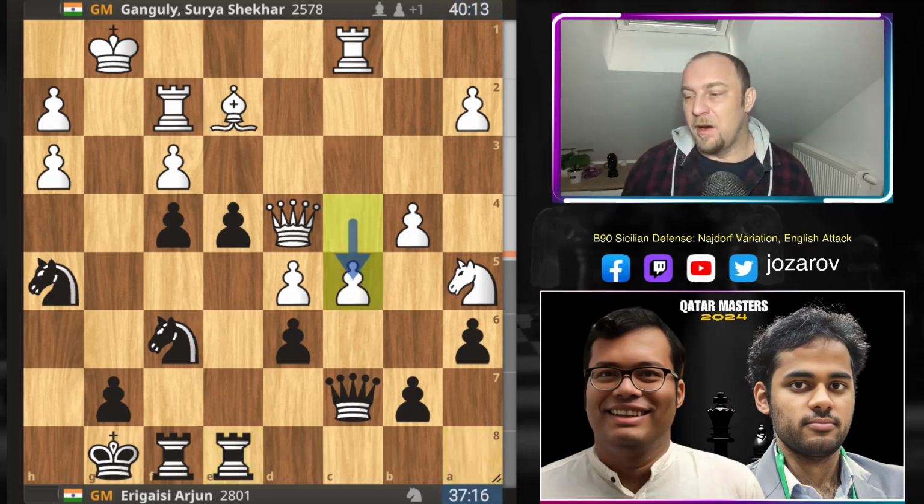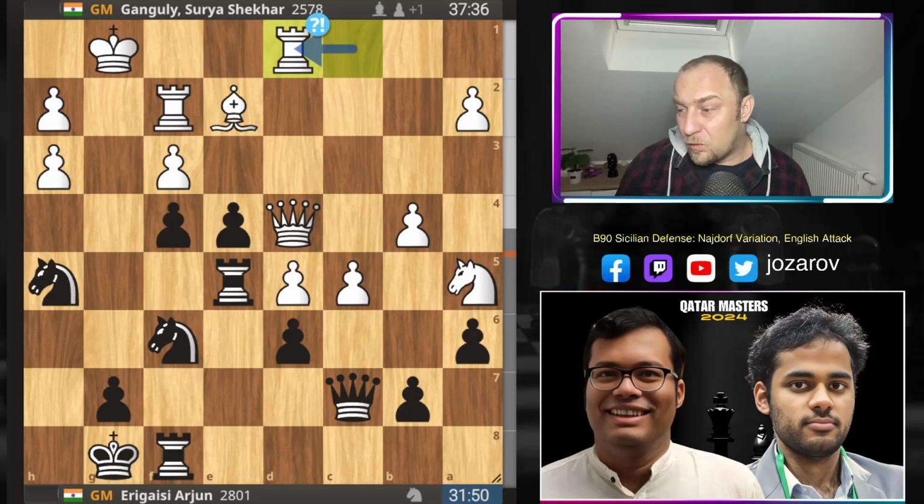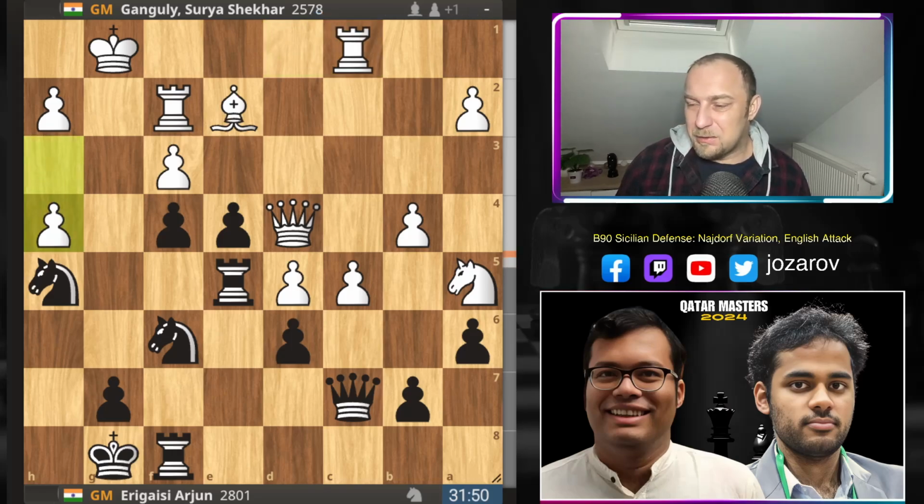So Ganguly plays so far the correct move, c5, rook to e5, counterplay here by Arjun. We have now rook to d1, which wasn't really again the best choice. h4 maybe a slightly better approach.